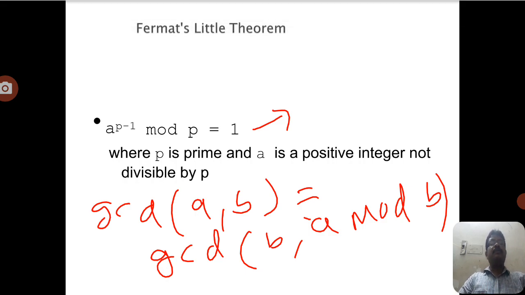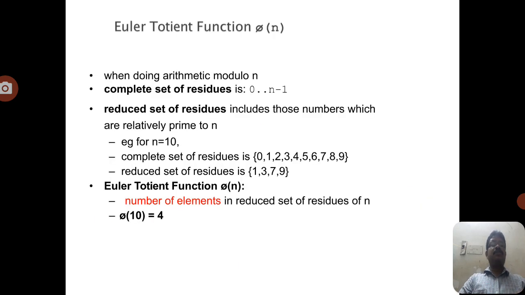And coming to the Euler totient function, this also plays a prominent role in the RSA algorithm, that is the Rivest, Shamir and Adleman algorithm, a public key cryptography algorithm. Another public key cryptography algorithm is the Diffie-Hellman key exchange algorithm. These two are popular algorithms which use the Euler totient function.